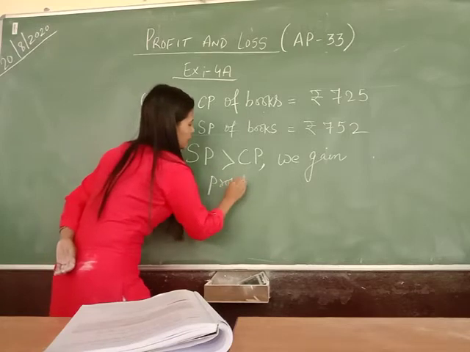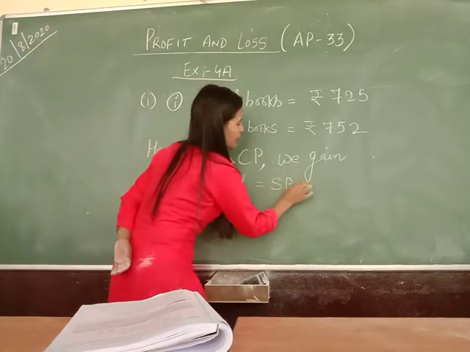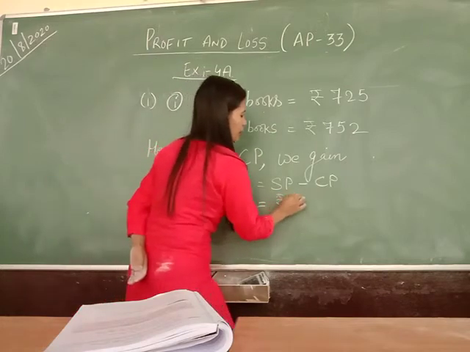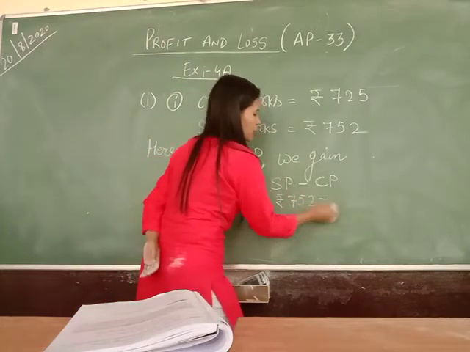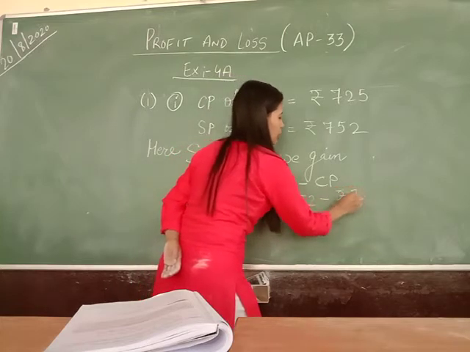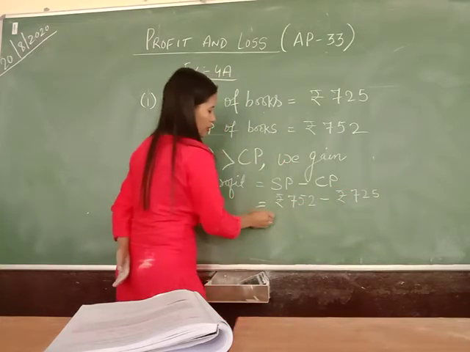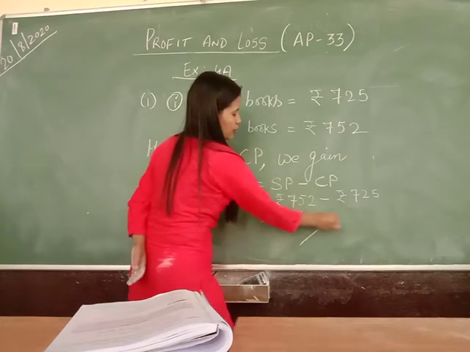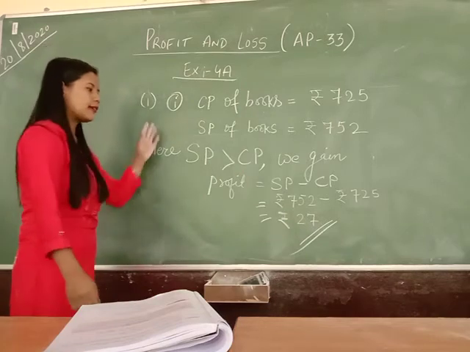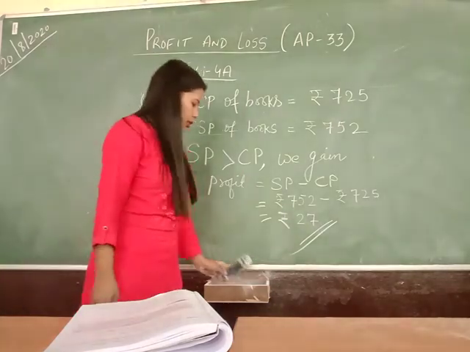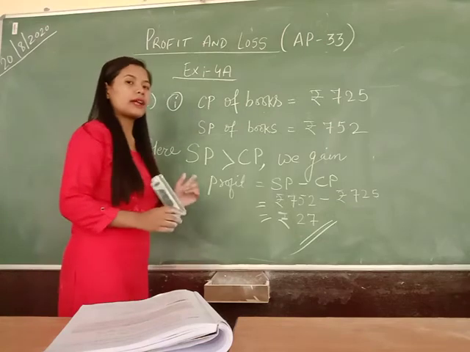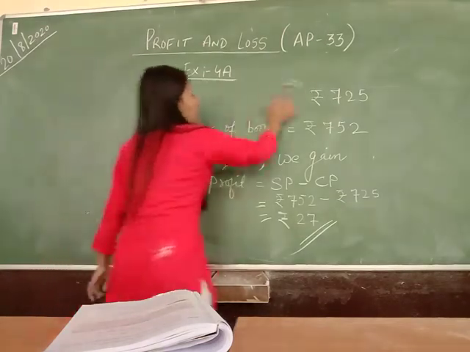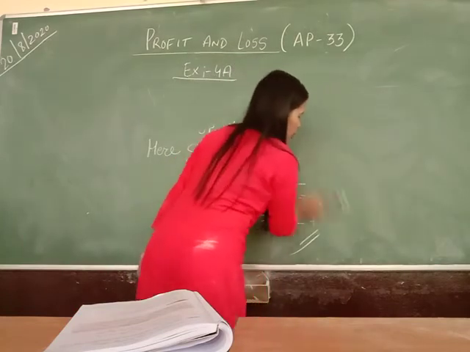So profit is equal to selling price minus cost price. What is the selling price? That is 752. And what is the cost price? It's 725. So when you subtract, you get how much? Rupees 27. So the profit made is rupees 27. It's pretty simple, but it's quite interesting and it's quite important also. Now let us look at question number 2.